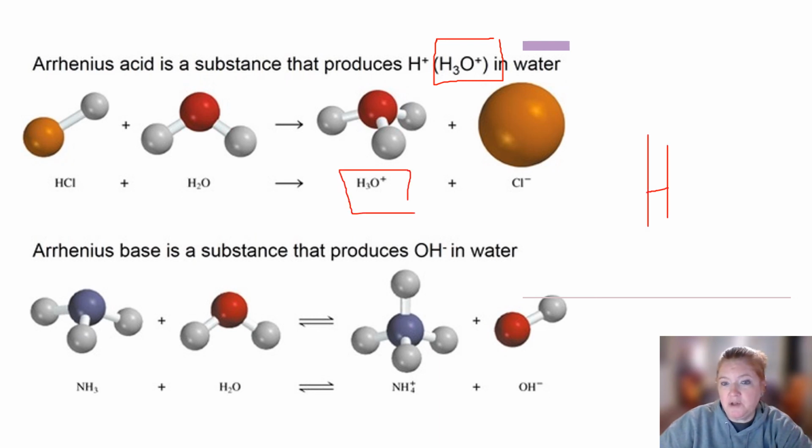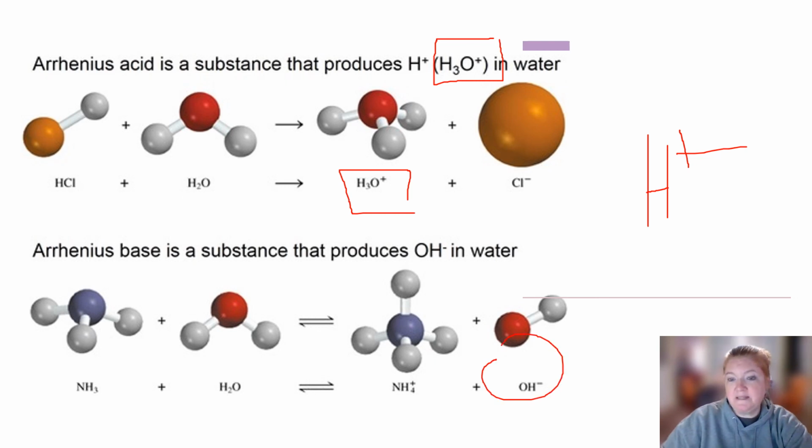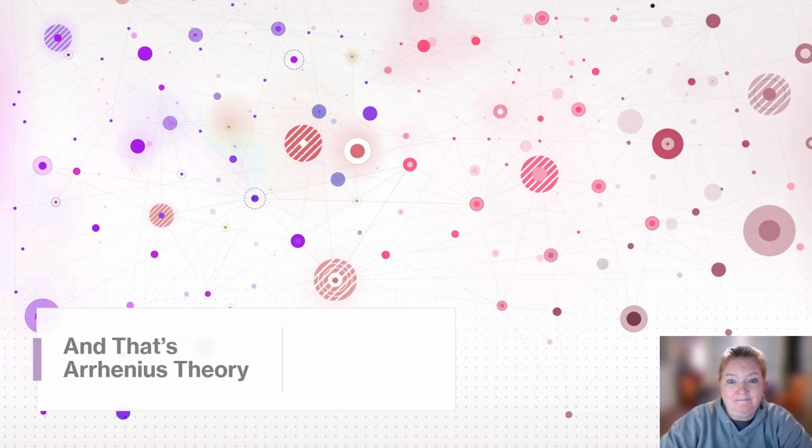Anytime you see H3O plus, think H plus. So this is an Arrhenius acid because I see H plus or H3O plus as the only positive ion. Arrhenius base: OH negative as the only negative ion. And there you go, that's Arrhenius theory. I hope that you learned something new today.